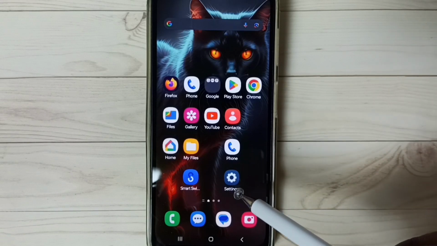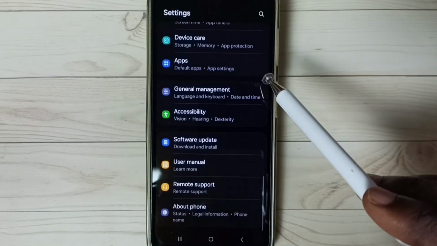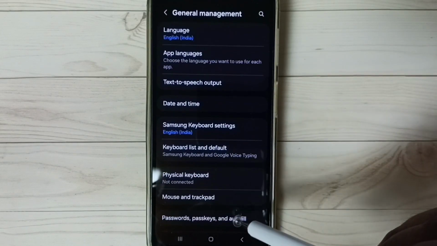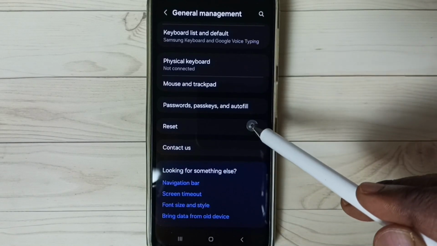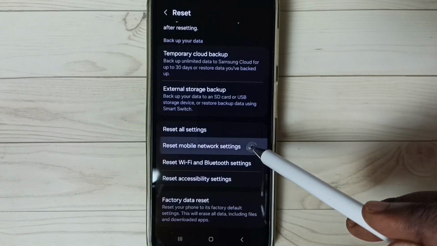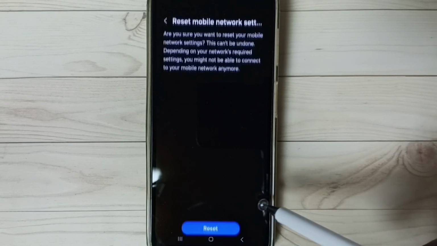First go to settings, tap on the settings app icon. Go down, select general management, tap here. Go down, tap on reset. Go down, tap on reset mobile network settings. Then tap on reset settings.